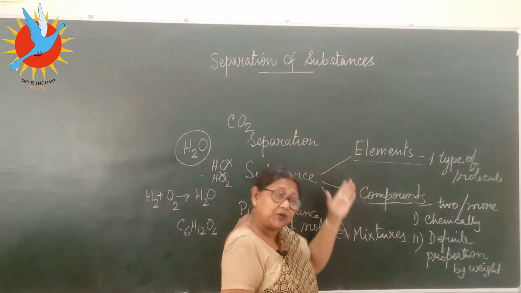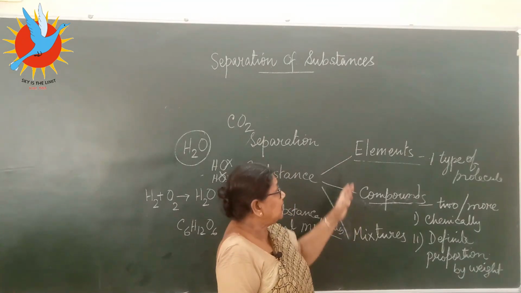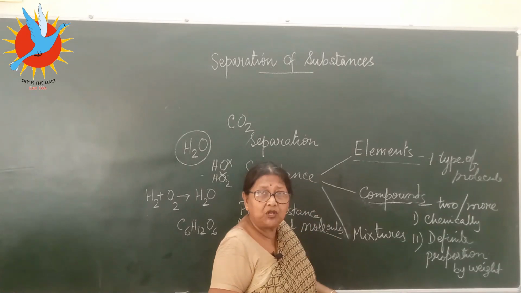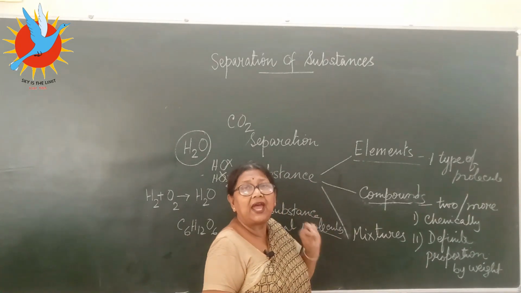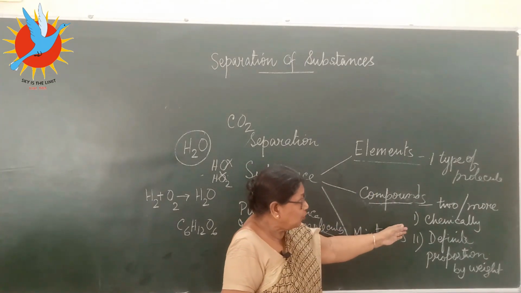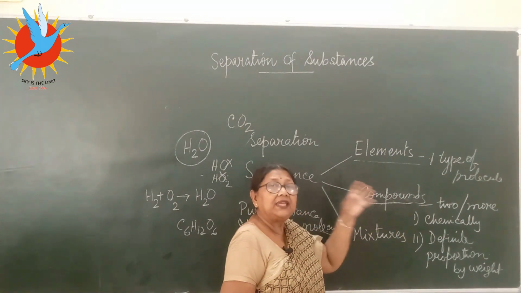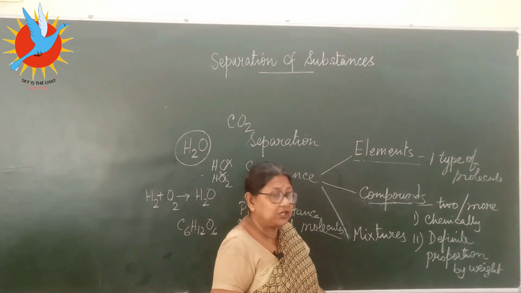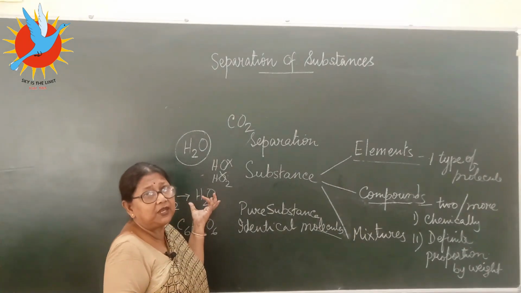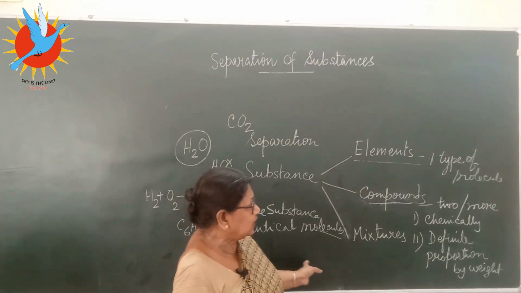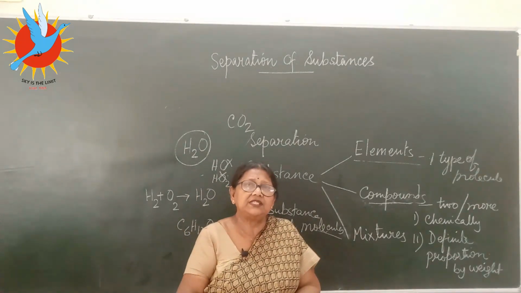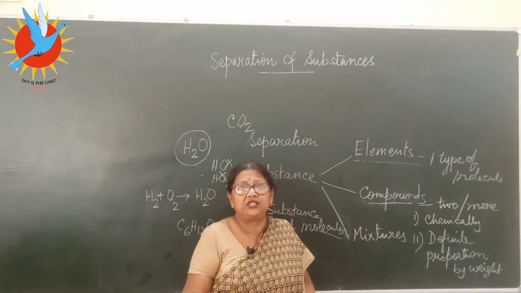Pure substance, pure substance. What is the difference? Elements are made out of only one type of molecule, identical molecules, and composition and property will be fixed. Compounds are made out of two or more elements chemically combined by definite proportion of weight, and a new substance with new composition and new properties will be formed. And the last part, the mixture: no chemical change. You just pick up any two or three different substances, mix them together and you get a mixture.